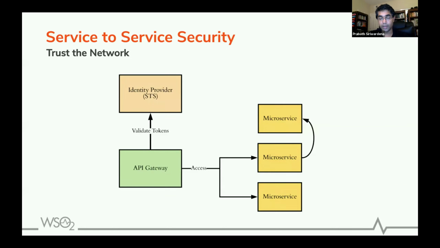So you have the gateway. The gateway will terminate the connection coming from the edge, coming from the applications, and authenticate the request. After that, you dispatch the message to the upstream microservices. They will simply trust the network. They won't worry about the legitimacy of the message. They simply trust the gateway and the network, right? So this pattern has many issues, but this is the easiest way for people to get started. Then again, if you ask whether we recommend this pattern, no. This is not a recommended pattern.